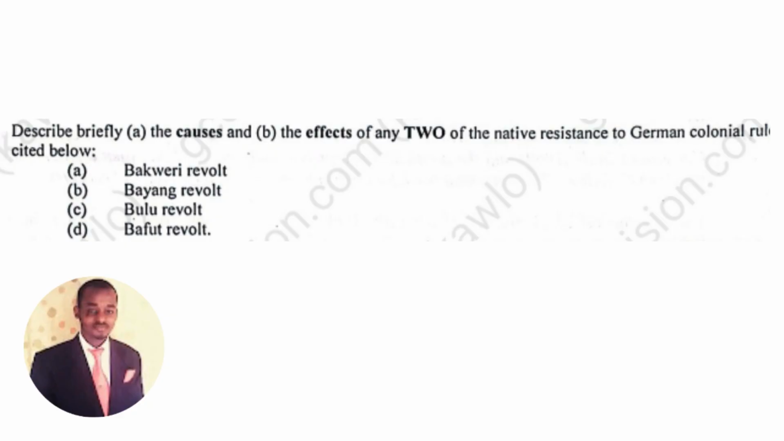So we are going to answer question 2. Describe briefly A, the causes, and B, the effects of any two of the native resistance to German colonial rule cited below. So we're going to describe two of these. We're going to take the Bakweri revolt and the Bayang revolt. They say we should give the causes and the effects of this.